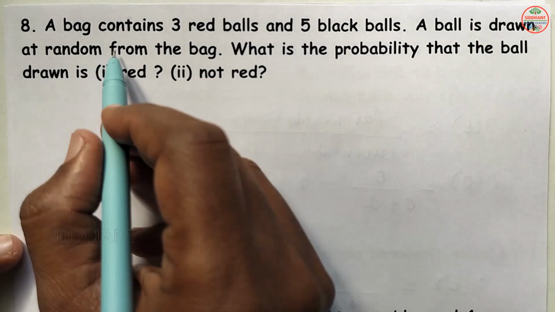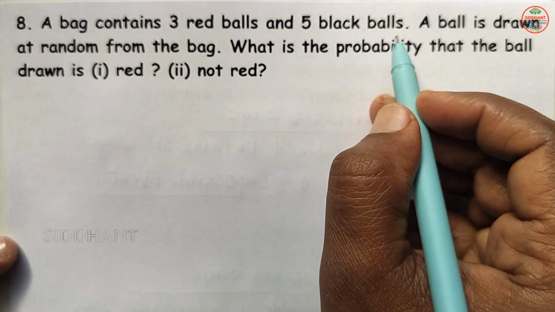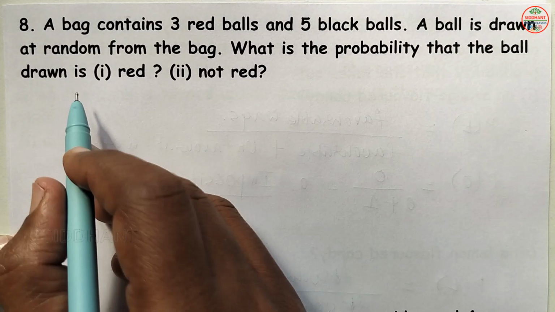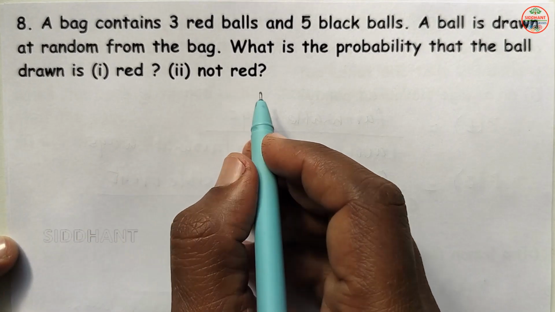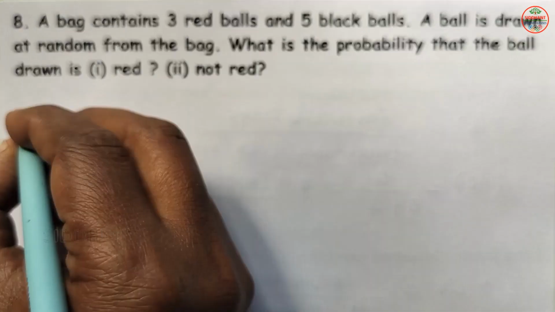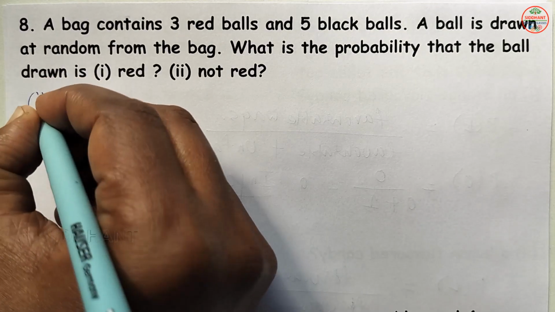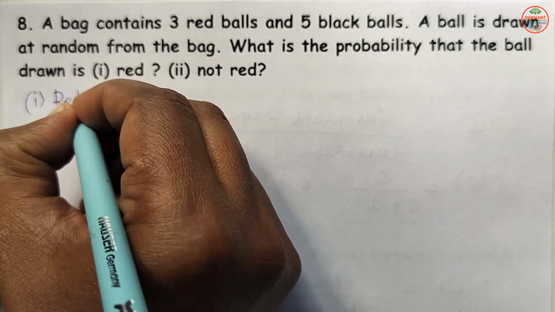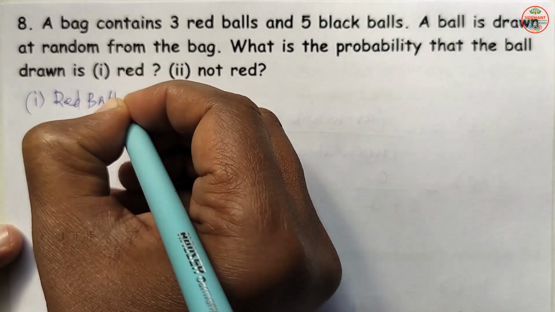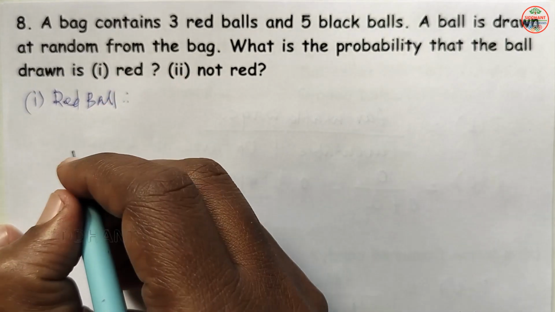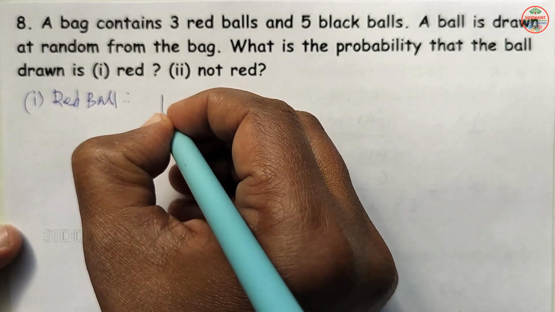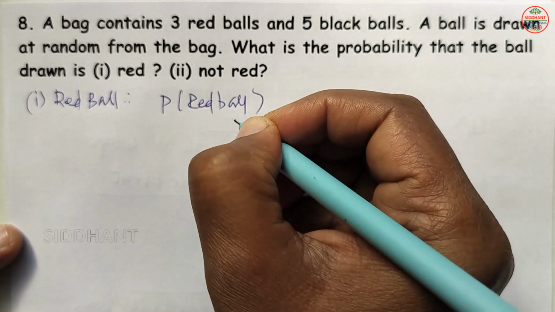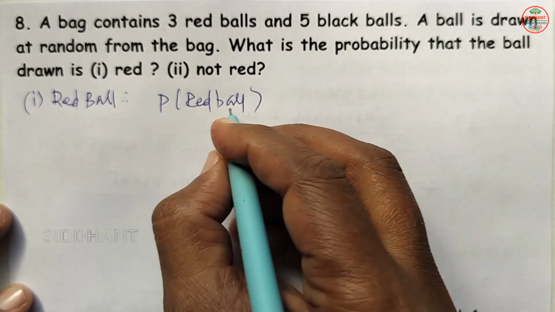Question number 8. A bag contains 3 red balls and 5 black balls. A ball is drawn at random from the bag. What is the probability that the ball drawn is red and not red? So first we are going to see the red ball. What is the probability of getting a red ball here? So they have asked P of red ball, which means they have asked the question in the happening side.